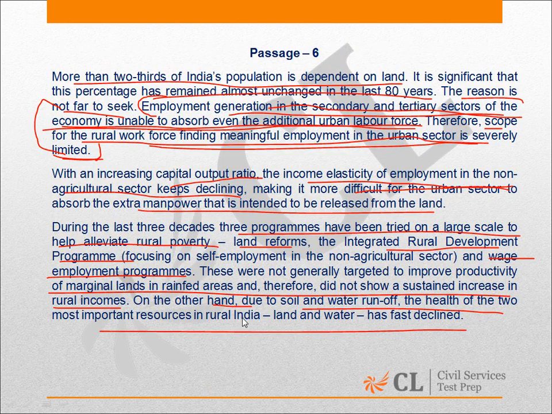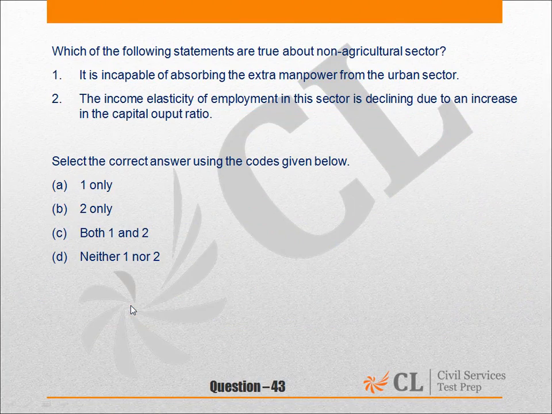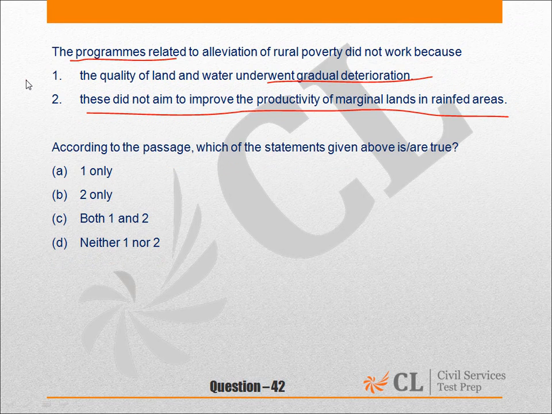The final paragraph says that these were not generally targeted to improve productivity of marginal rain-fed areas and therefore did not show a sustained increase in the rural income. So yes, according to this line, the second statement is definitely true.